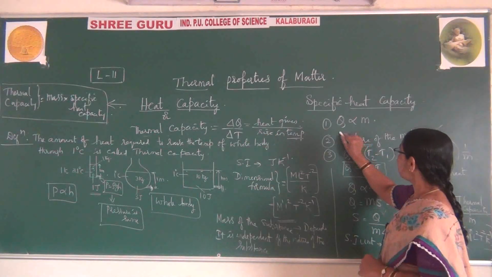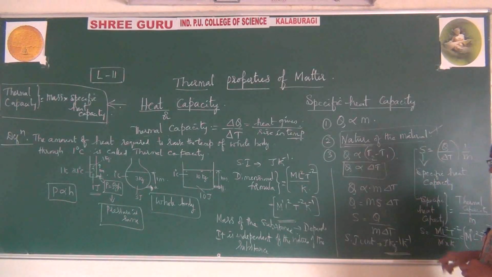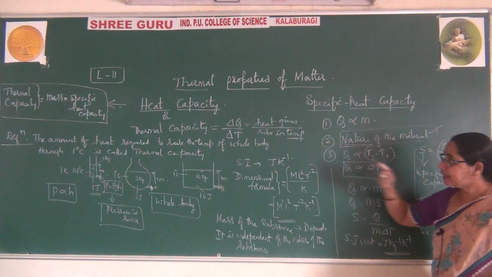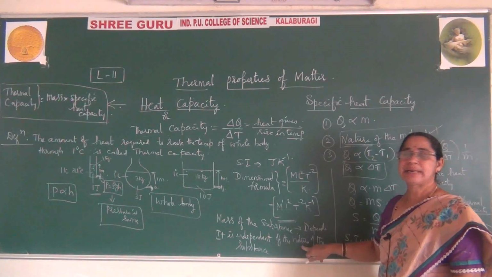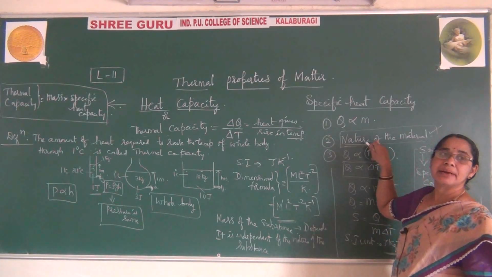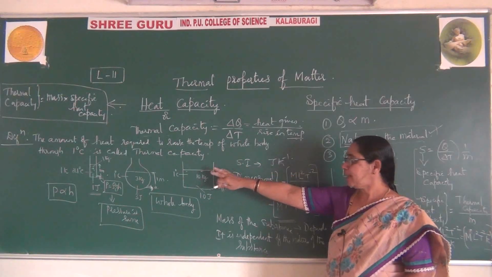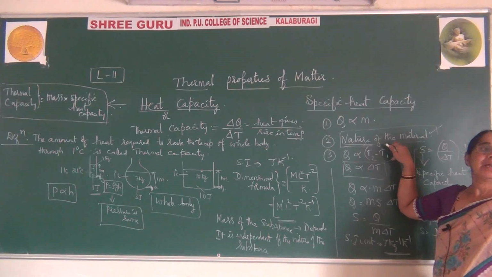So this mainly depends on the nature of the material. But thermal capacity is independent of the nature of the material, whereas here it mainly depends on the nature, irrespective of the shape.